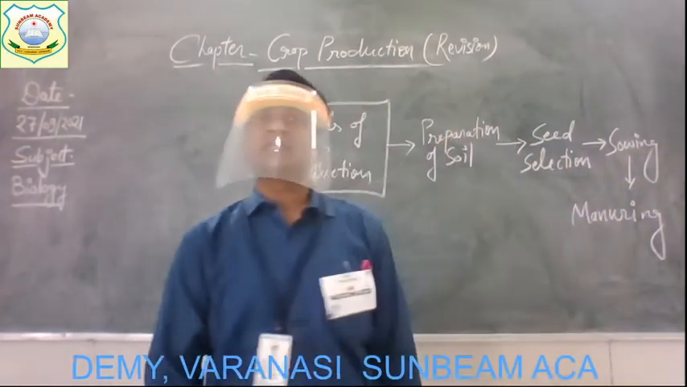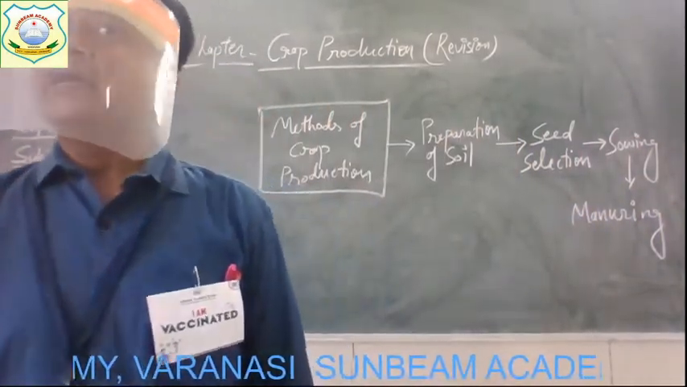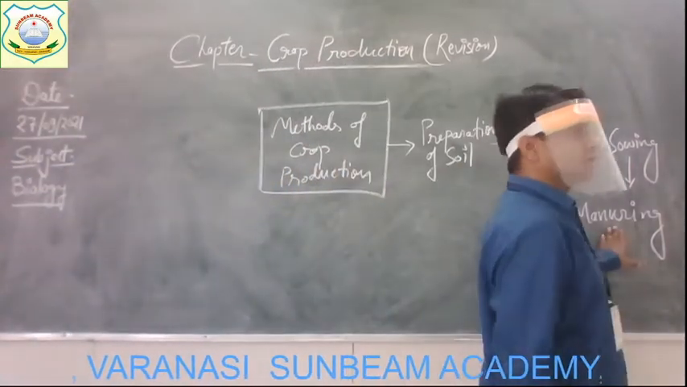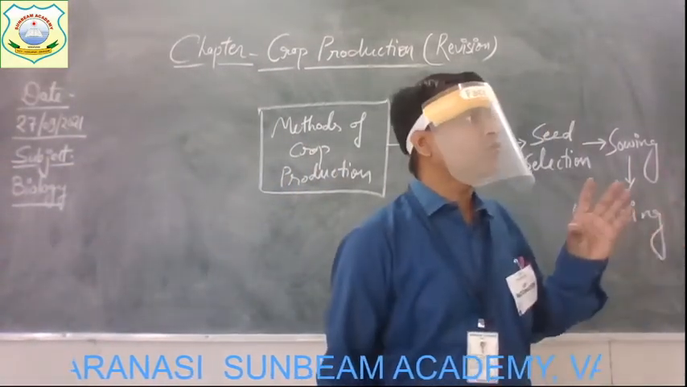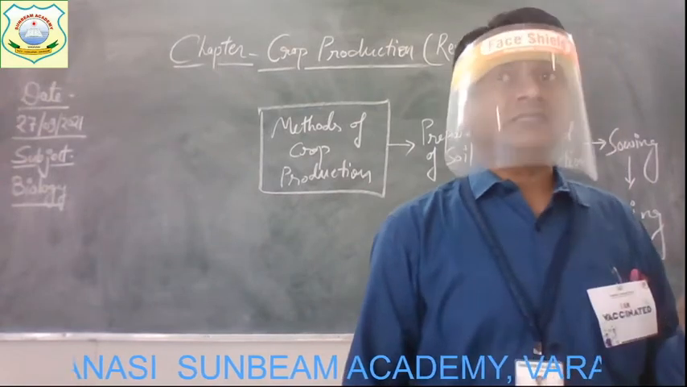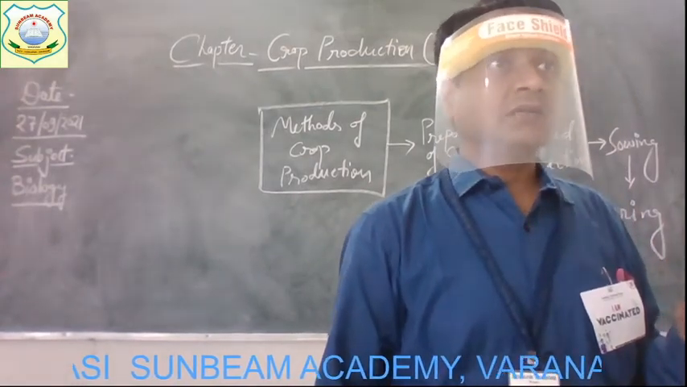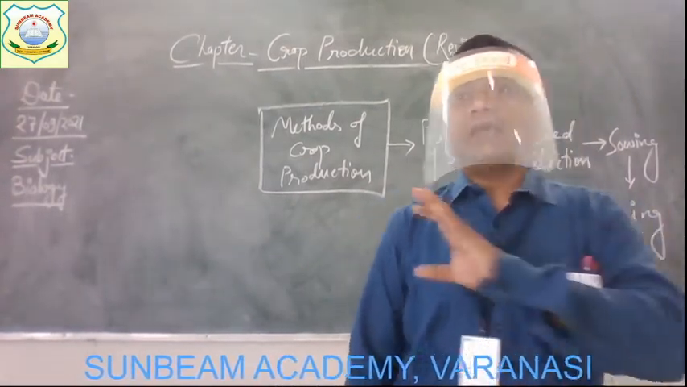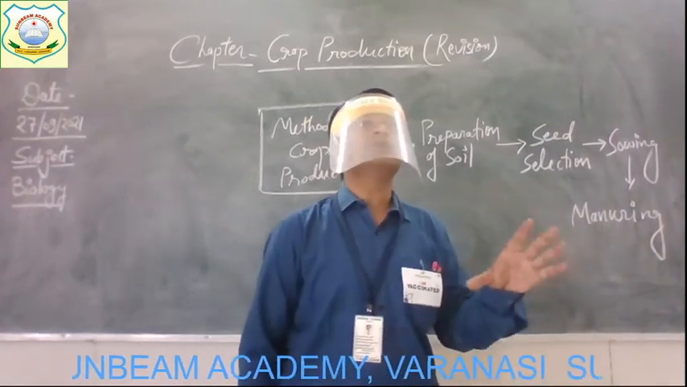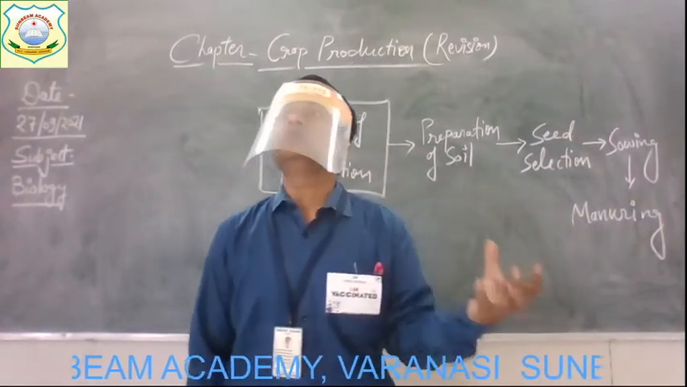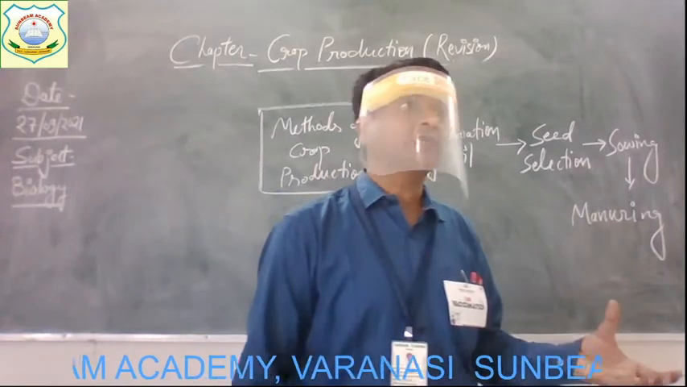Manuring is the next step, the next method. In this method, what happens? The proper nutrients are provided to the plants. Get it? Because you know very well, every kind of crop requires some nutrient. Then they are able to grow, then they are able to give more production.